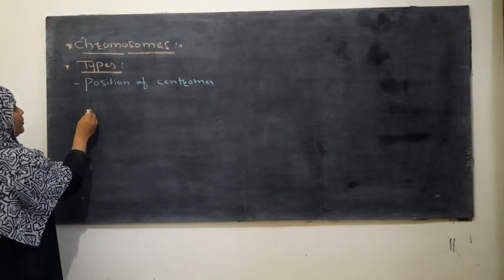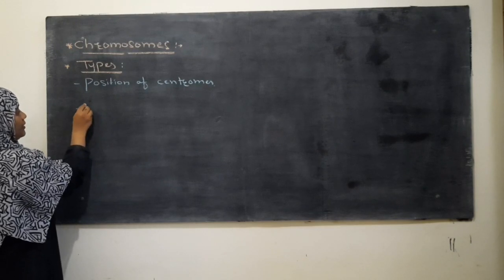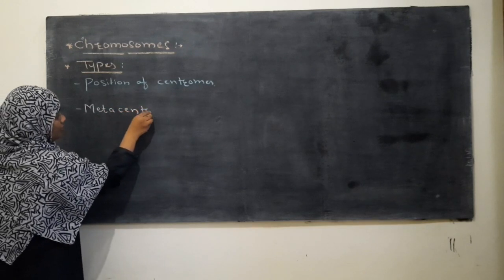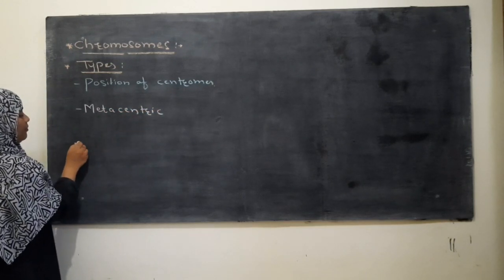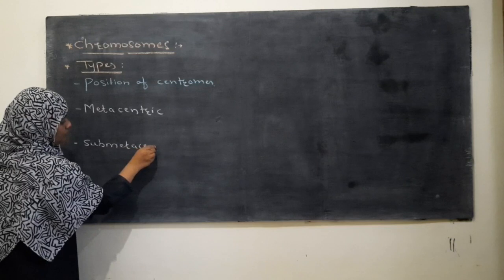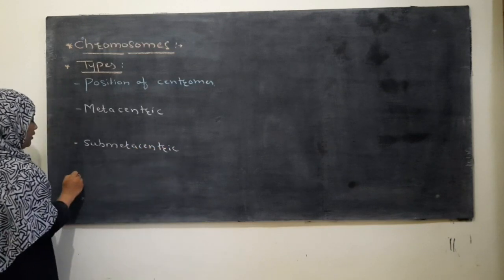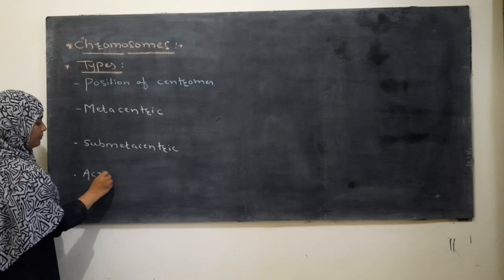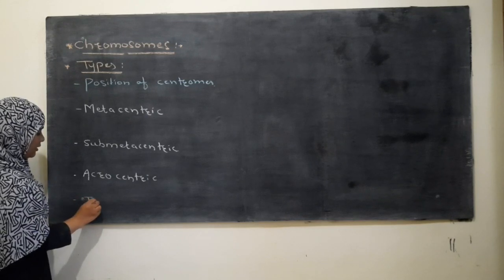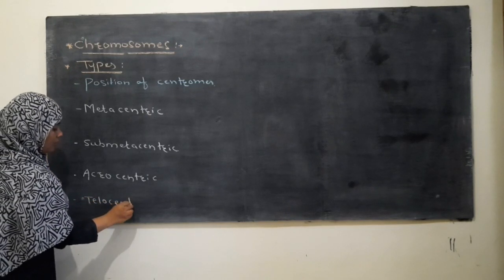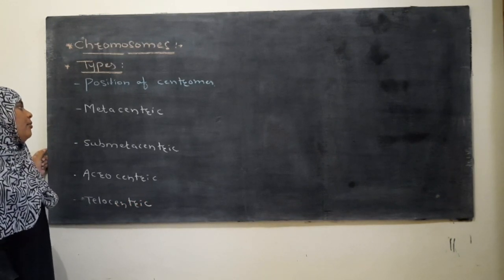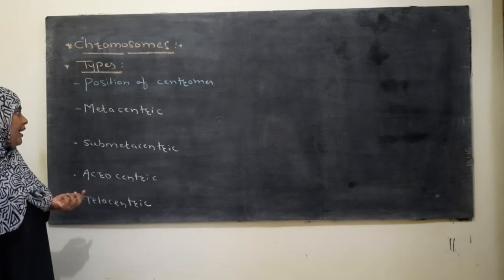So there are 4 types of chromosome: metacentric, submetacentric, third acrocentric, and last telocentric. These are the 4 types of chromosome on the basis of the position of the centromere: metacentric, submetacentric, acrocentric and telocentric.